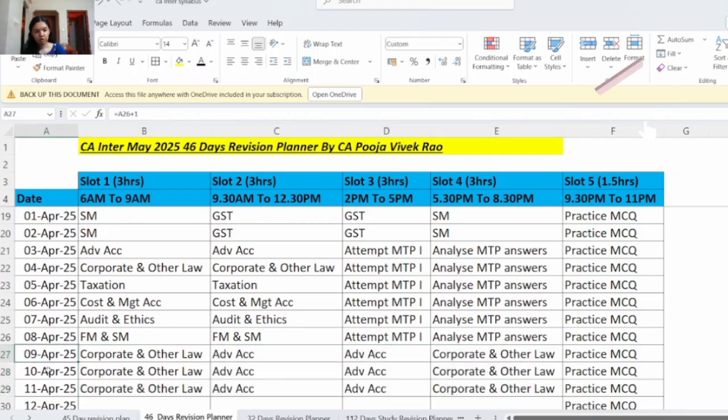So from 9th April to 11th April, here you will revise corporate and other law and advanced accounting. In slot 1 and slot 4, you will revise corporate and other law. And in slot number 2 and 3, you will revise advanced accounting.